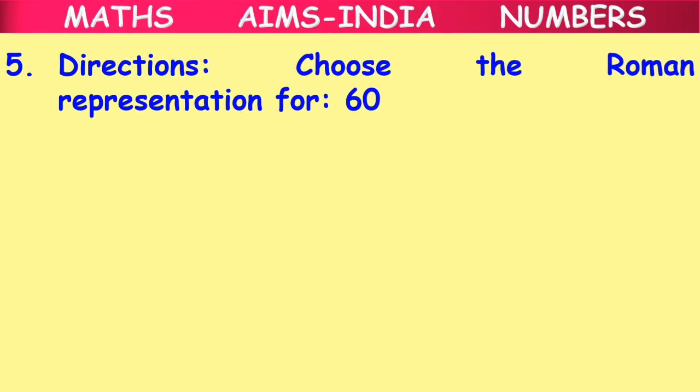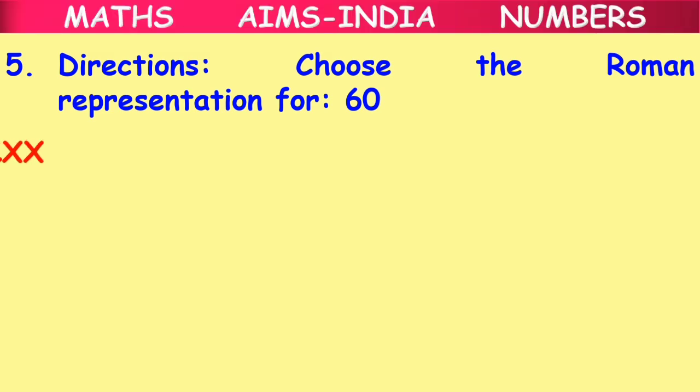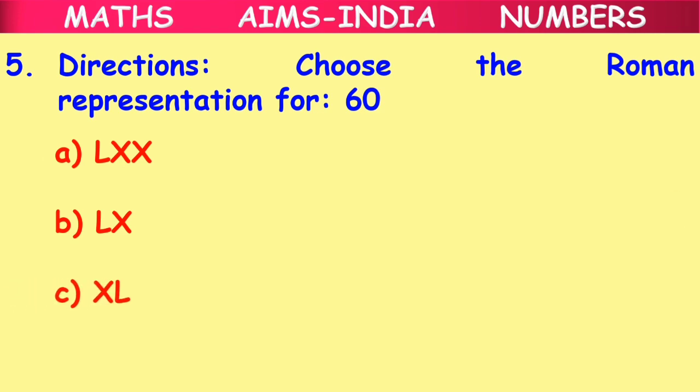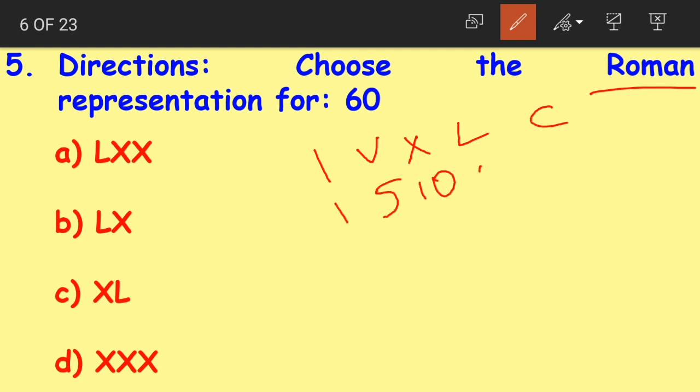Choose the Roman representation for 60. Option A LXX, option B LX, option C XL, option D XXX. When I say the Roman numerals, what are those, children? I, V, X, L, C: 1, 5, 10, 50 and 100.